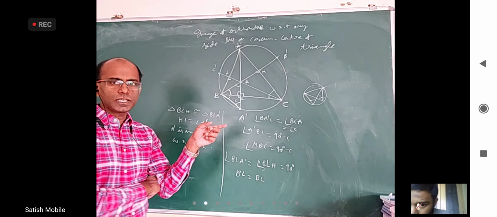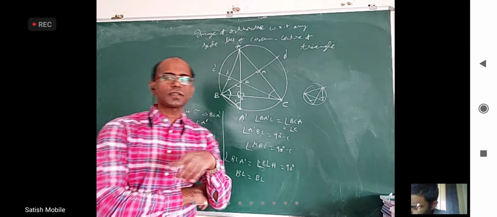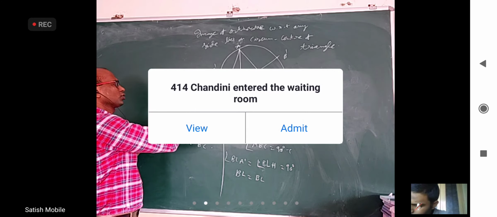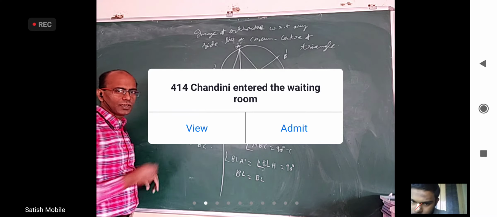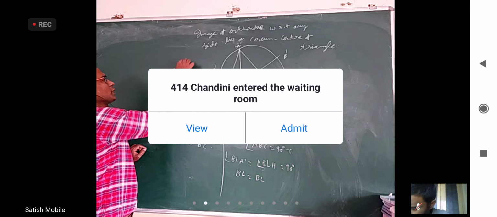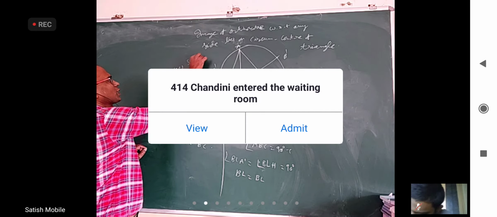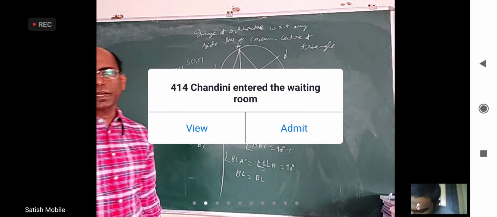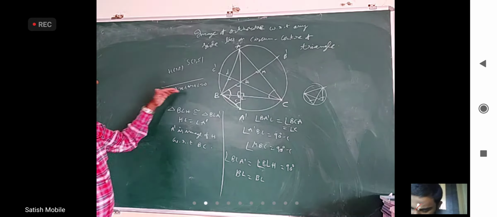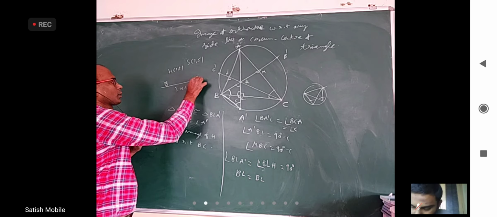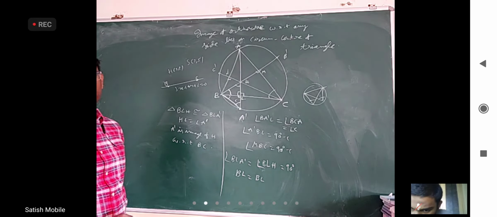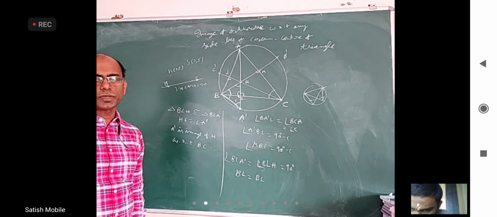Sometimes they'll ask a question in straight lines based on this concept. How is that? They will tell there is a line 3x plus 4y plus 3 equal to 0. This is the side of a triangle. And they will tell orthocenter is (2, 3). They will tell circumcenter is some (3, 5). Find the circumradius of the triangle. One side BC is given, orthocenter is given, circumcenter is given. They want the circumradius. Anybody want to tell how to find the circumradius?